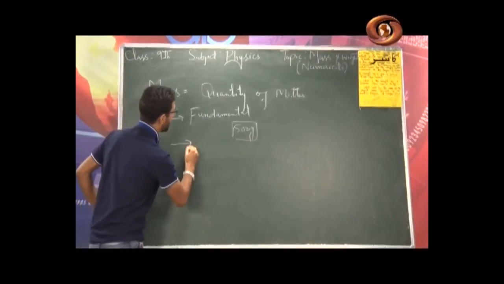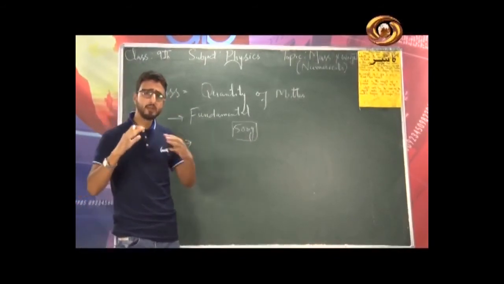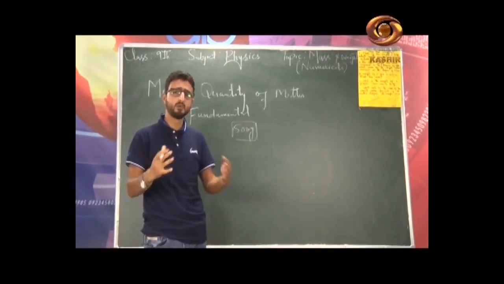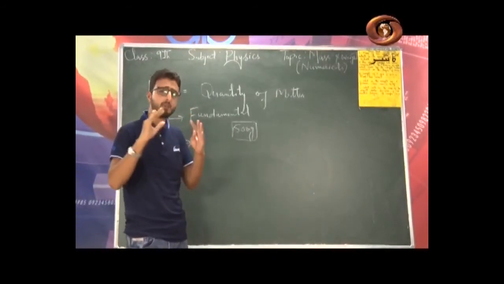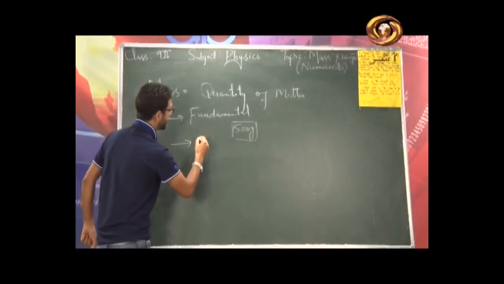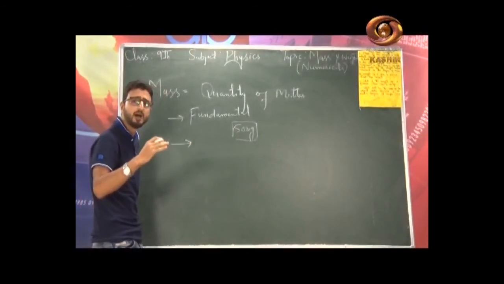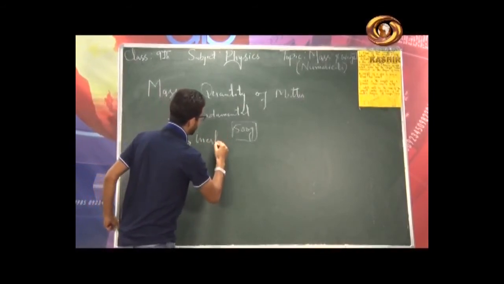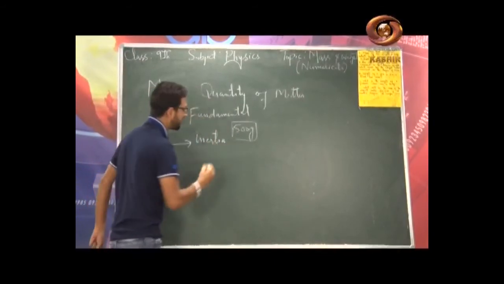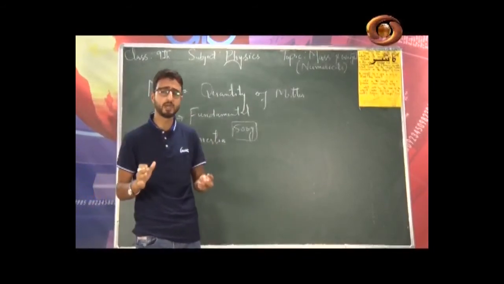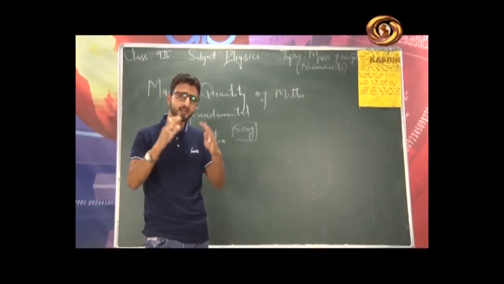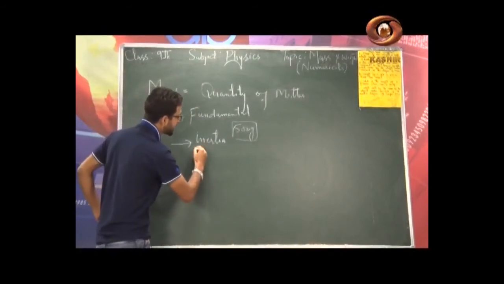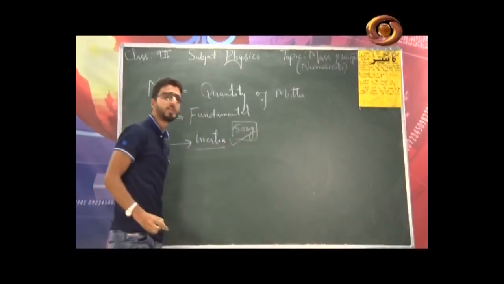Now this mass, what does it basically represent from physics point of view? What is its physical significance? Basically this mass represents the inertia. Mass is basically the measurement of inertia. You might have learned about this term inertia in the chapter laws of motion, force and the laws of motion. Basically mass is the measurement of inertia of a body.